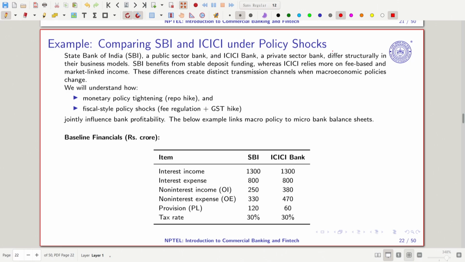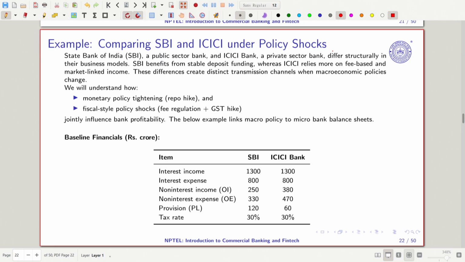Now suppose we are comparing two banks. Suppose SBI as a public sector bank and ICICI Bank, a private sector bank, both have different models. SBI can give loans to anyone and ICICI also can, but ICICI, being a private bank, has certain freedom which SBI may not have. But SBI has the large size, so size gives a lot of freedom for SBI.